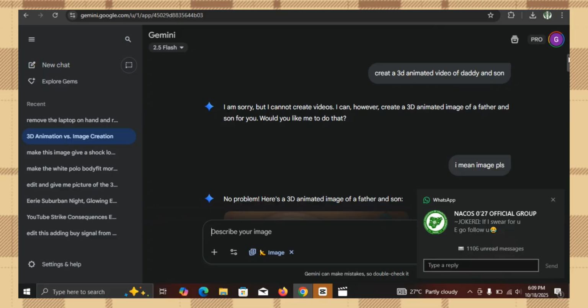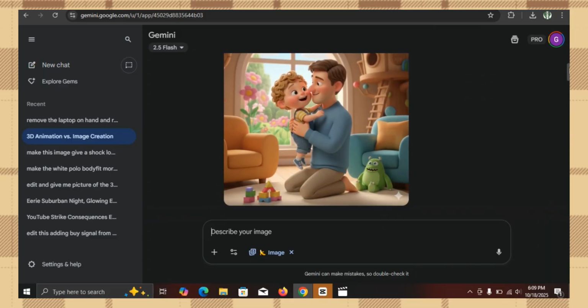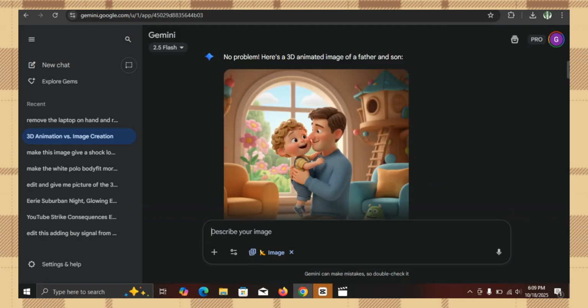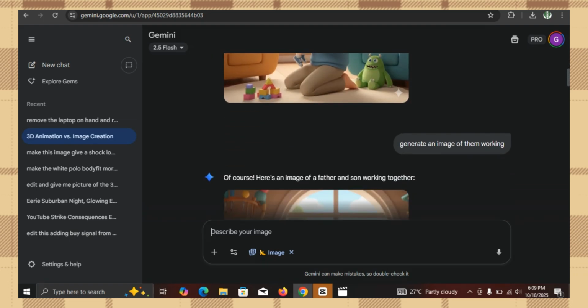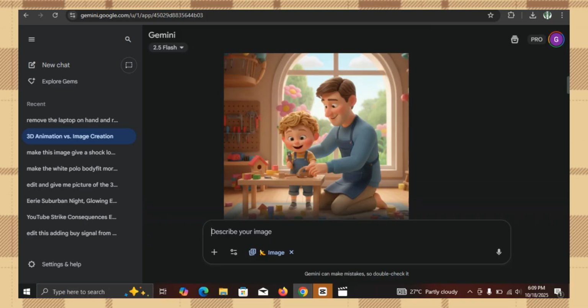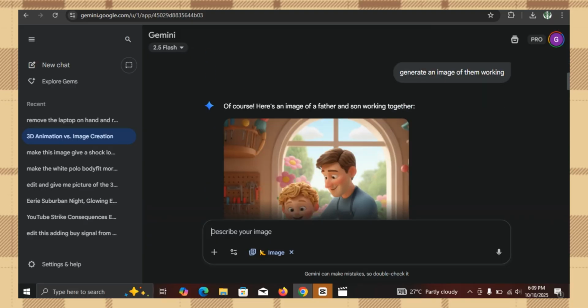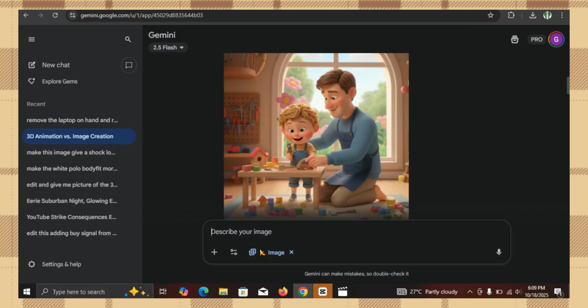Once you give it that prompt, it's going to give you a 3D animated image of a father and son. Okay, if you want to continue and make it a consistent character, you can also generate an image of them walking. You can see that same image, a father and son walking right here. This is a consistent character for it.